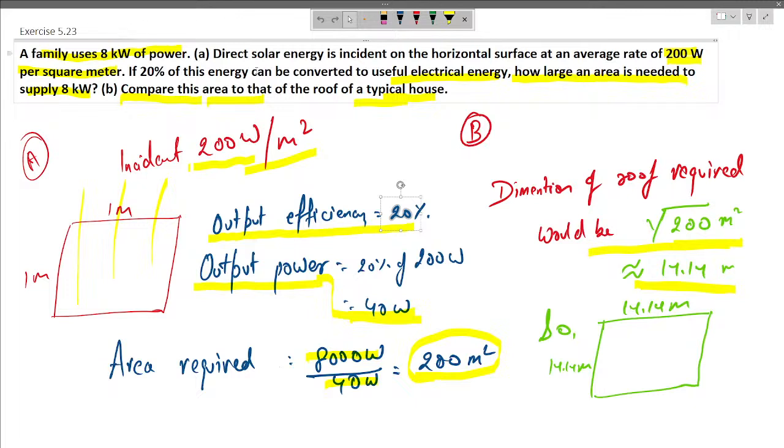Now given that 8,000 watt is the required power for a family, when we divide it by the usable power per square meter, which is 40, we get the area required, that is 200 square meters. Now for 200 square meters, if we assume a square roof, then it will take 14.14 meter of dimension for 8,000 watts to be generated.